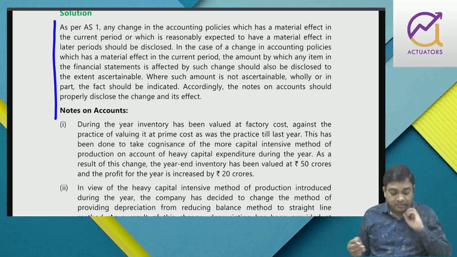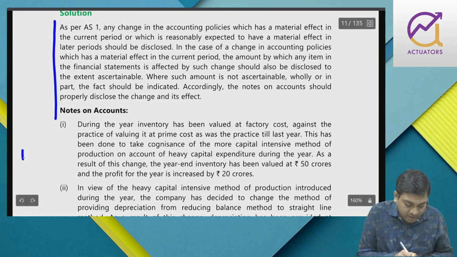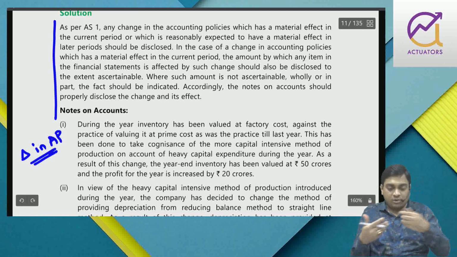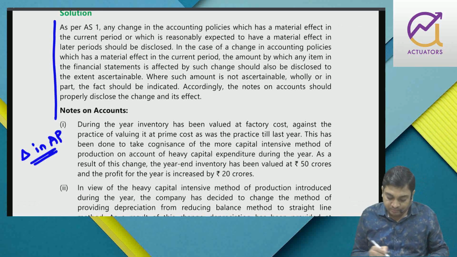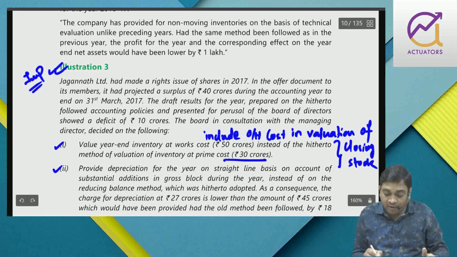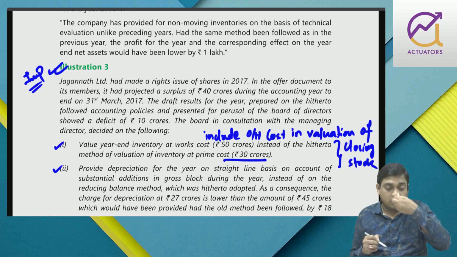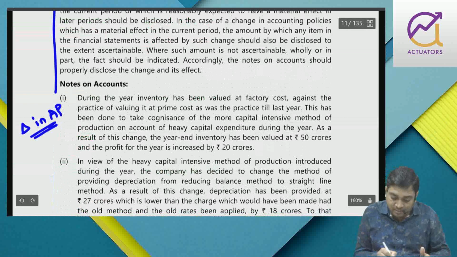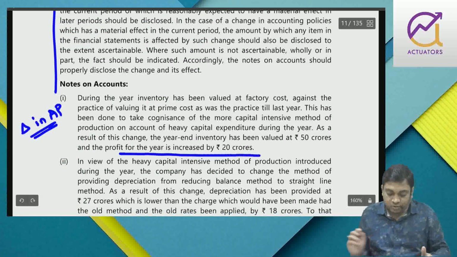Is that fine? So this is also a change in accounting policy, that I want to include overhead cost. The way of calculating cost has changed, right? So closing stock value: previously I was taking 30, but now I am taking 50. So I'm increasing the closing stock value. As a result of which, I have to disclose that my profit will increase by 20 crores.